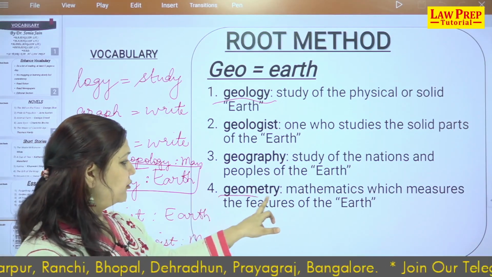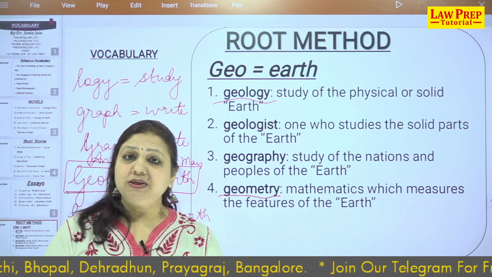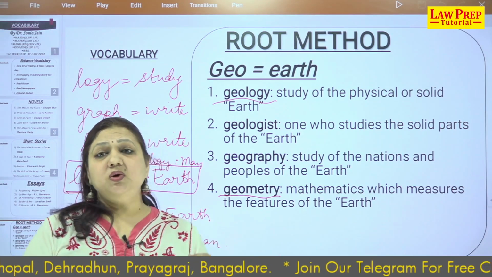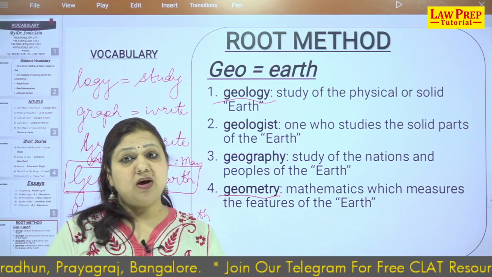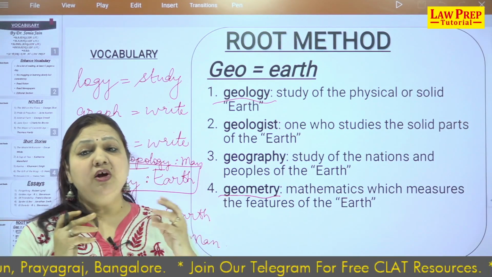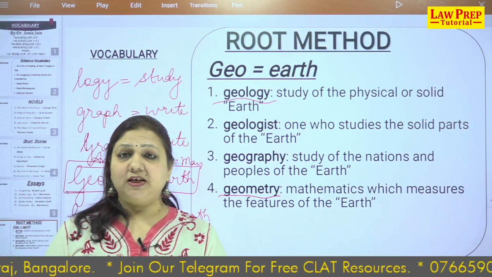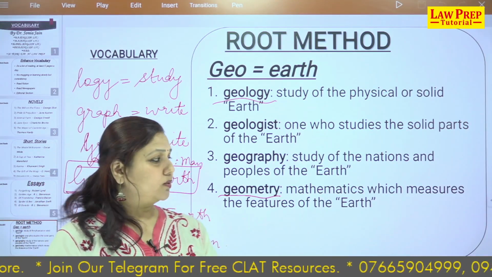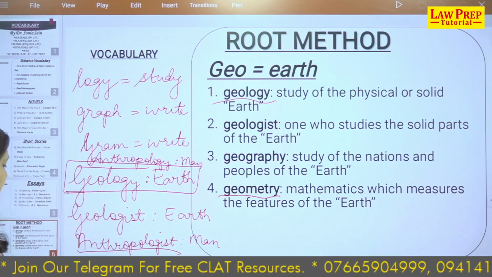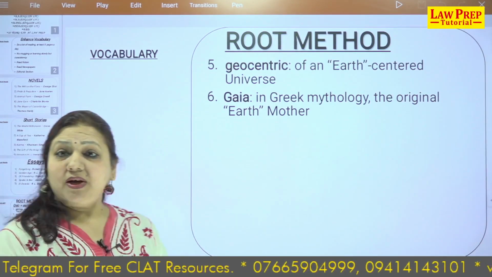Moving on to geometry. So the mathematics which measures the features of the earth, it's used as a measurement tool. Of course, you can measure other things, like you have been using geometry for all the types of triangles and all these obtuse angle or acute angle or right angle or straight angle. It is used as a measurement, right? Moving to the next word. Yes, such a simple word.